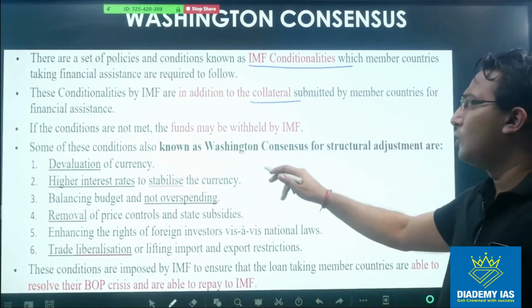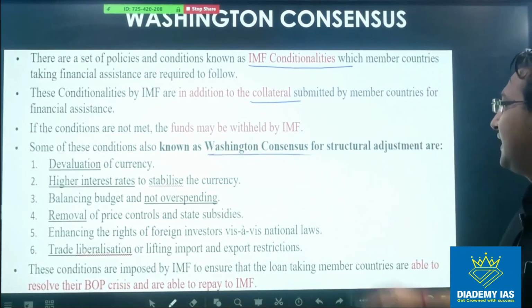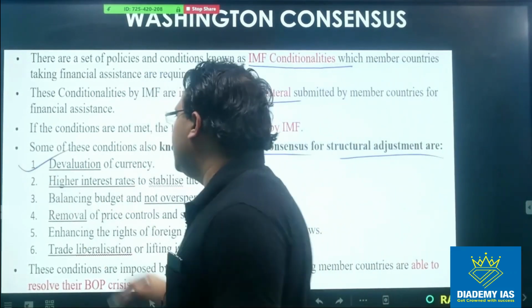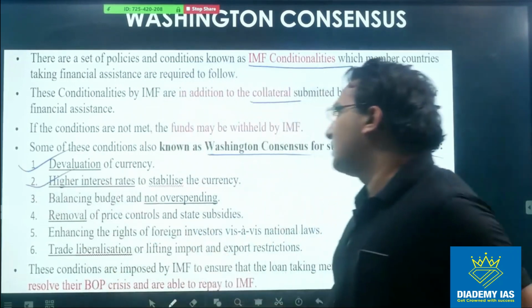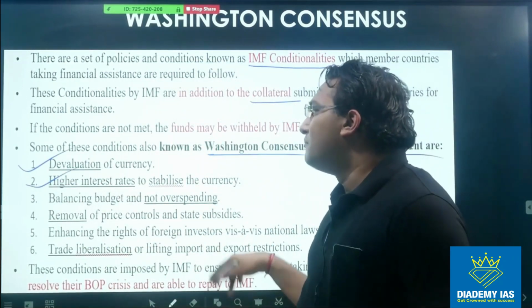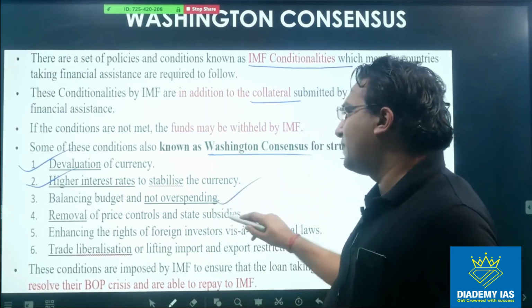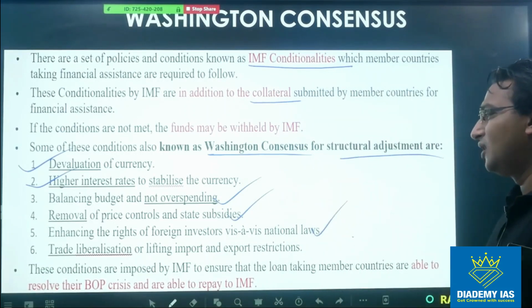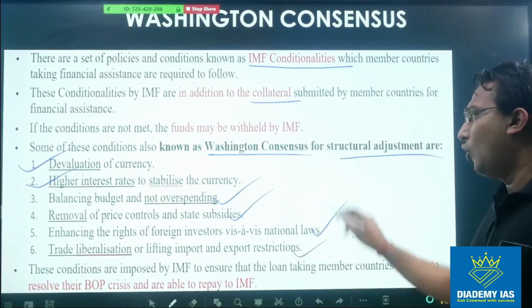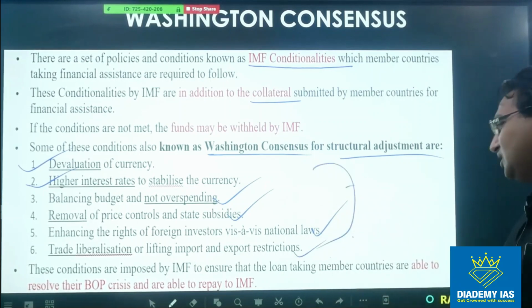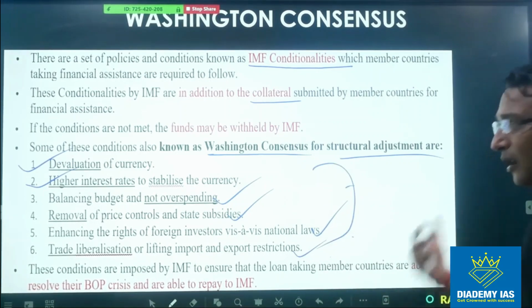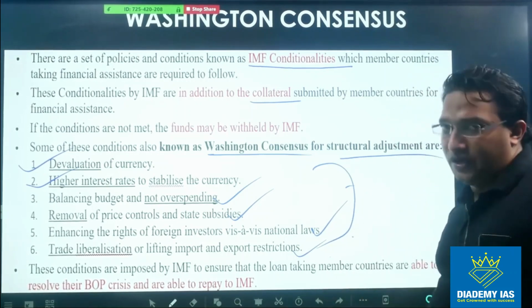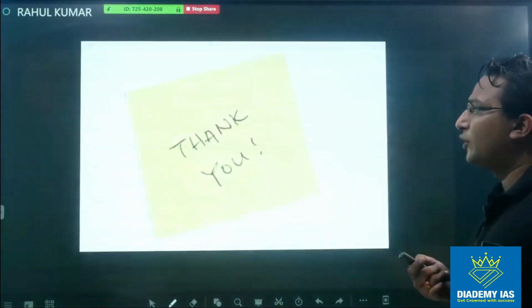Some of these conditions are also known as the Washington Consensus for structural adjustment, and they can include devaluation of currency, higher interest rates to stabilize the currency, balancing the budget and not overspending, removal of price controls and state subsidies, enhancing the rights of foreign investors vis-a-vis national laws, and trade liberalization. So open your economy, liberalize your economy, this is the theme, and the purpose is to enable the member countries to become self-sufficient, right? So these are the important points of the IMF.